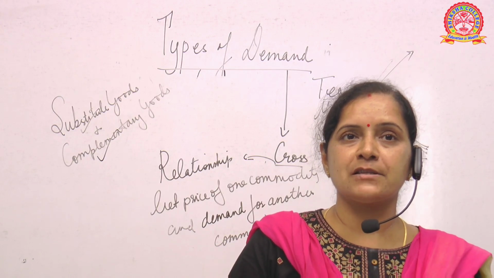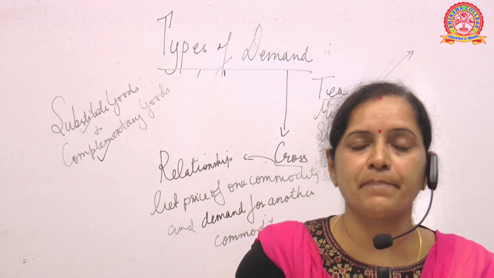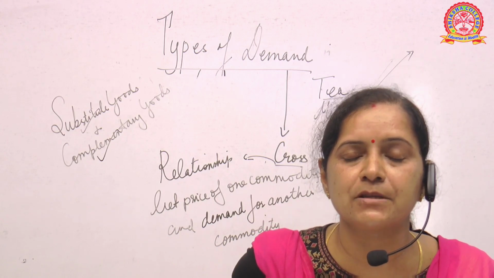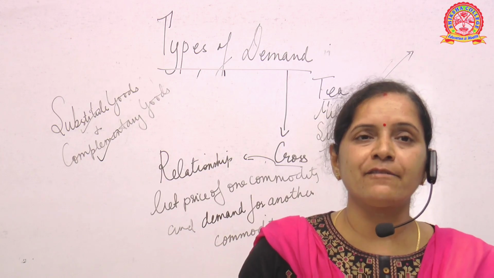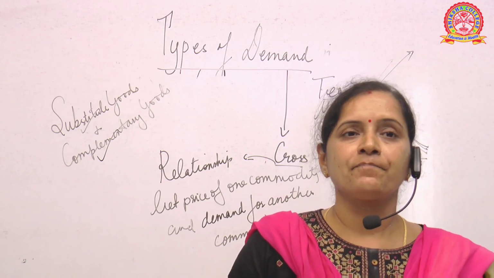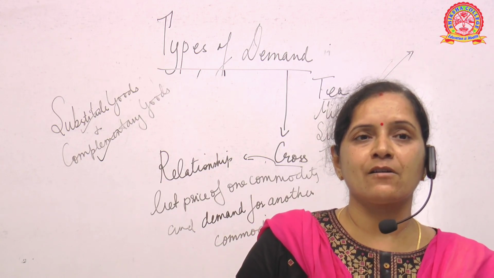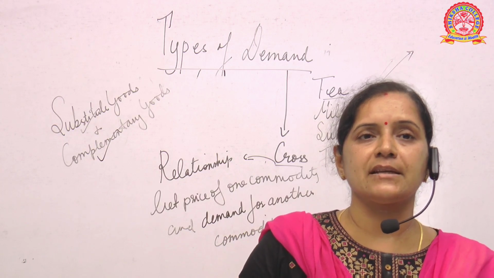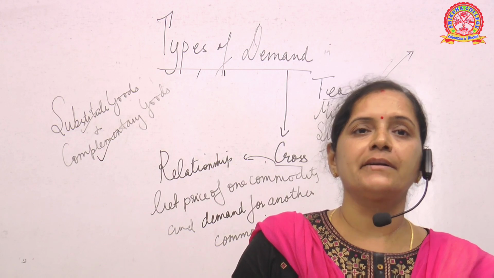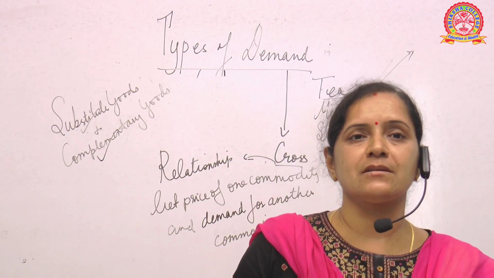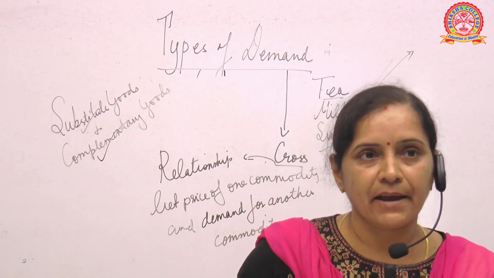Suppose milk was 20 rupees per packet, and now the price has increased to 50 or 30 or maybe 100 rupees. So the demand for tea will slowly come down. Why? Because the cost of one of the complementary products has increased. So it has an impact on the total demand for tea. So we will get a slope which is coming downwards. Are you getting my point?